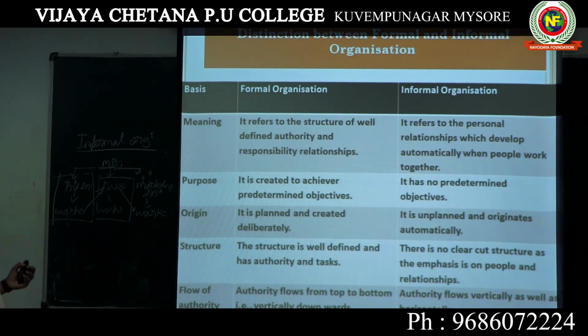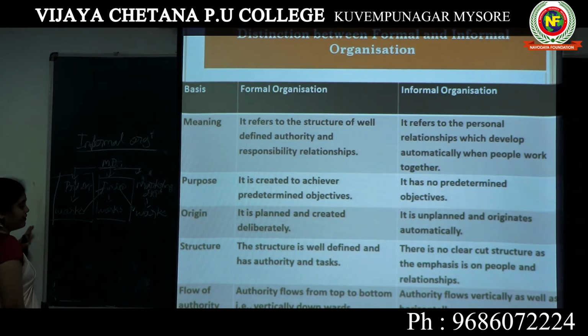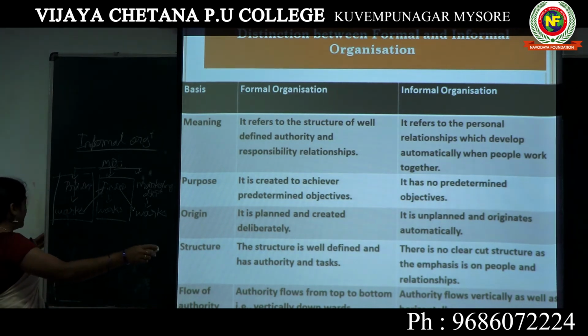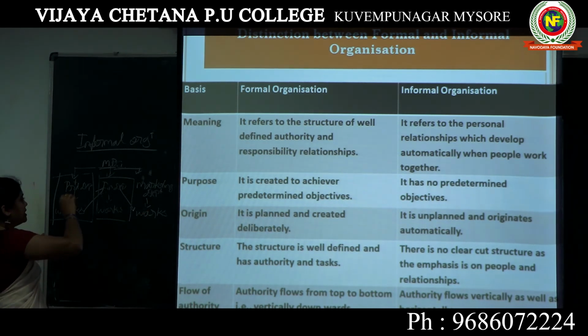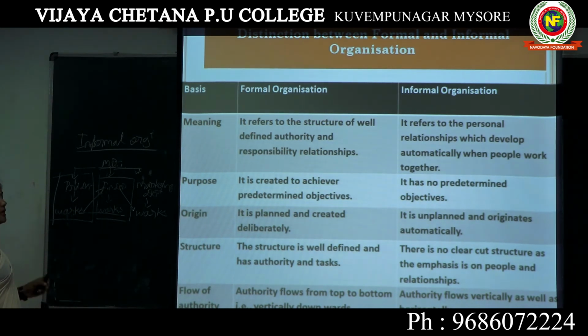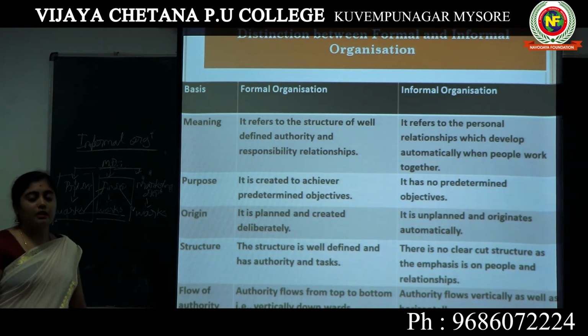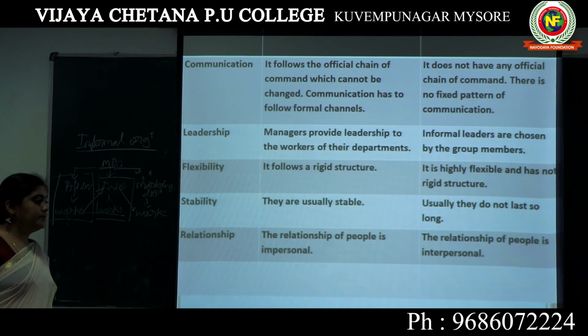But in a formal organization, the authority is framed vertically. Along with that, in an informal organization, the authority flows both vertically and horizontally. So these are the differences between a formal and an informal organization.